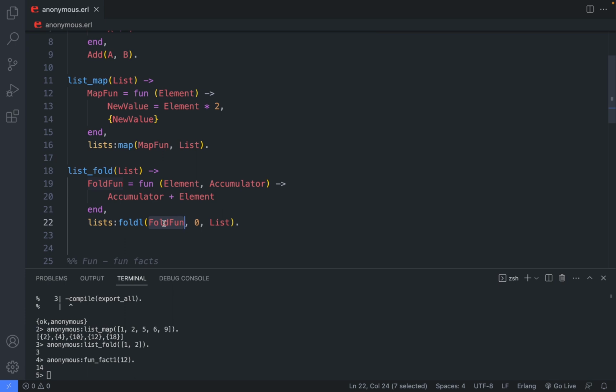Funs are really useful when it comes to higher order functions. This is what foldl and map functions from the module lists actually are, because higher order function means that it takes a function as an argument or returns a function. In this example, we are taking another function as an argument. And that's why lists:map, lists:foldl and lists:foldr are called higher order functions.